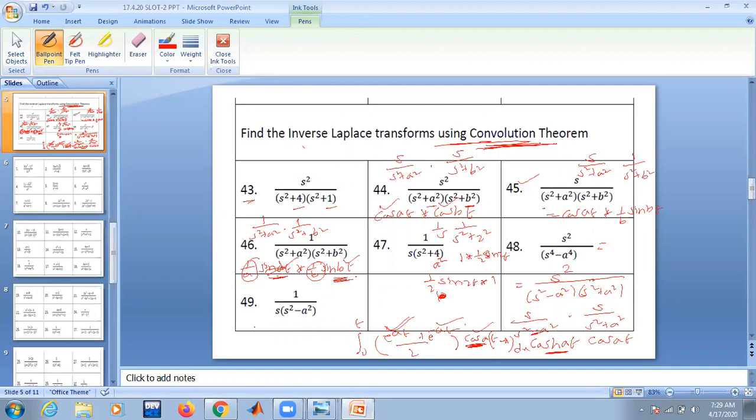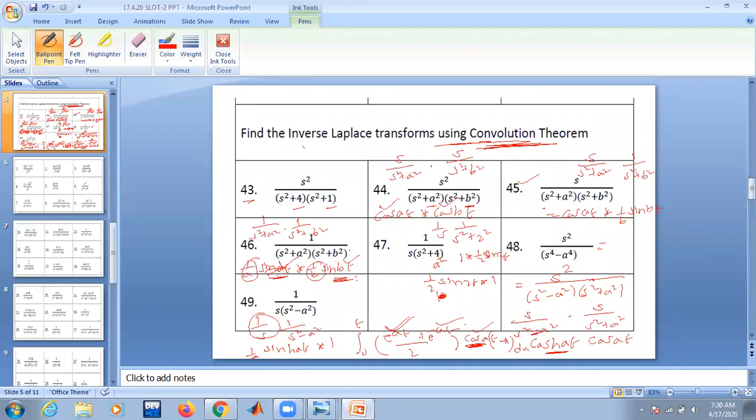Similarly, this also I can write as 1 by s into 1 by s square minus a square. I can write it as 1 by a sinh at convolution with 1. The 1 by s inverse transform is 1. Is this clear? Yes. Shall I proceed? Yes, sir. So now you see all problems based on the convolution theorem are like this.